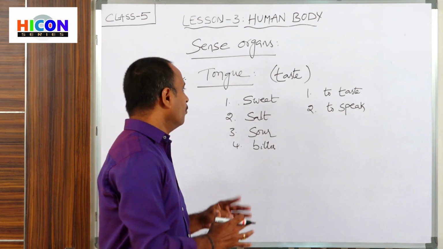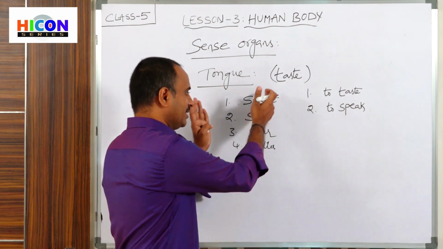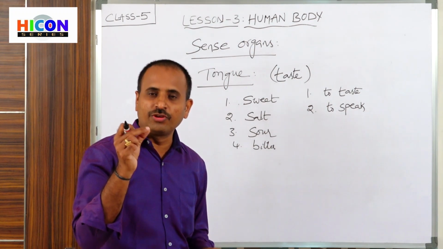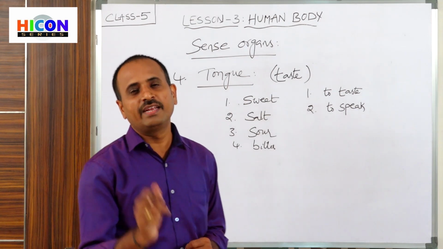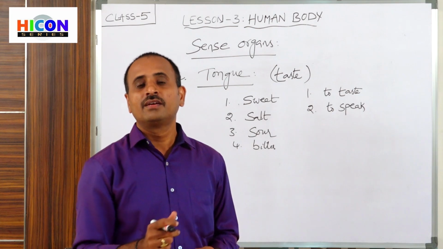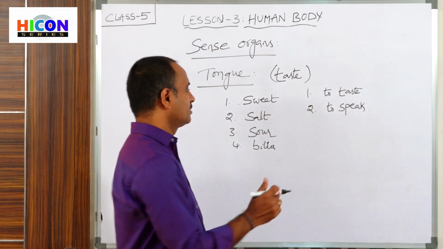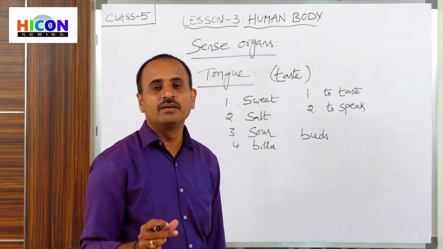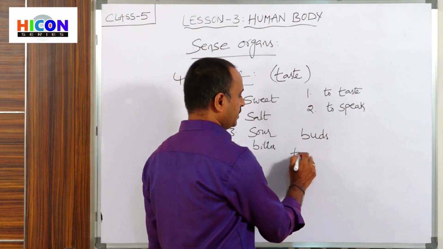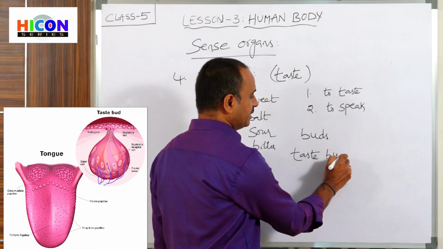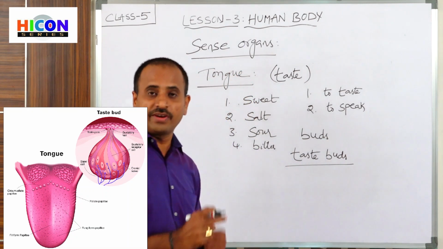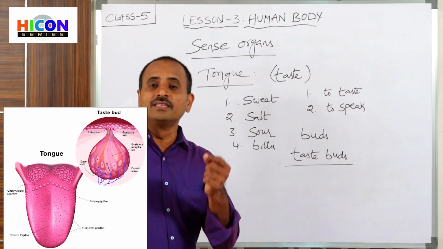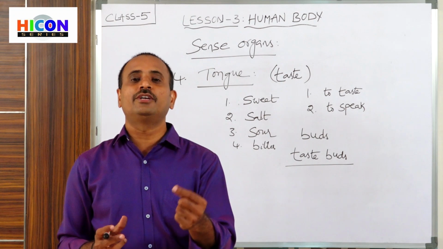And how can we taste and sense these types of tastes? Children, if you observe your tongue carefully with a zoom lens, you will see some small bumps, and those are called taste buds. These taste buds recognize the different tastes and send that information to the brain, because these taste buds are directly connected to the nerves.